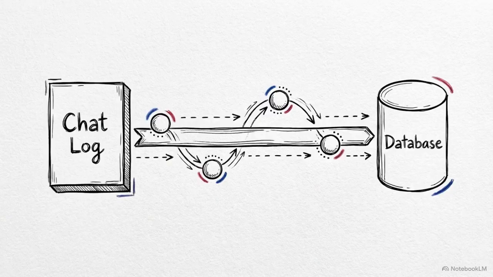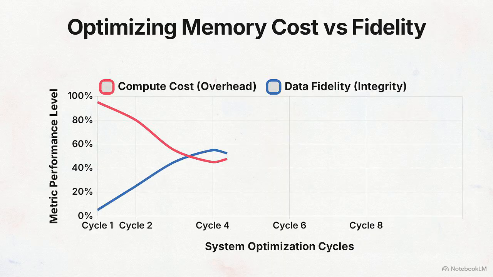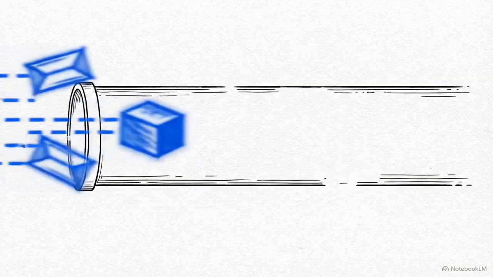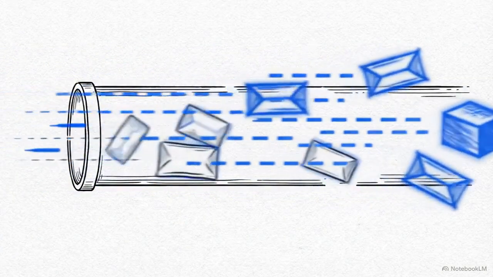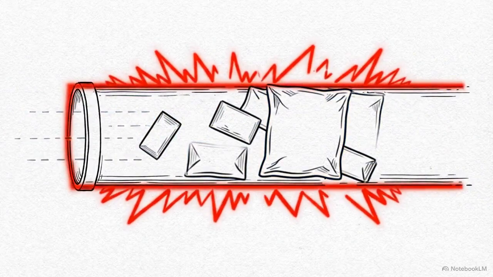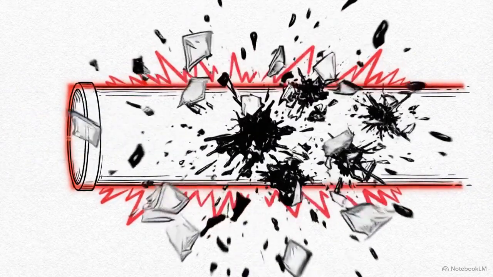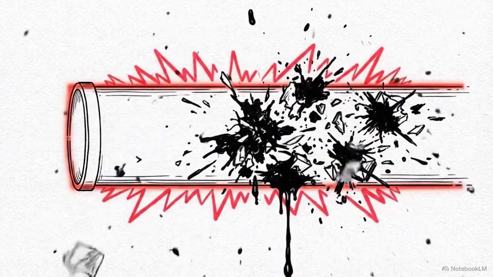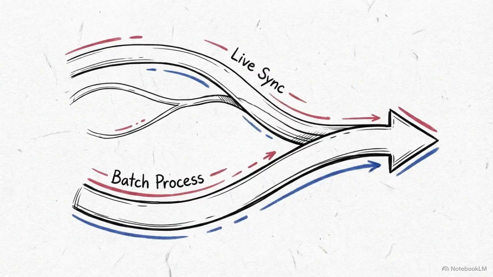Operating this architecture requires managing the memory extraction lifecycle. The engineering challenge is balancing expensive compute costs against maintaining high data fidelity. Extracting memories after every single conversational turn generates immense compute costs. Conversely, batching extraction at session termination risks catastrophic context loss if the connection drops. The standard industry solution is a hybrid write strategy.